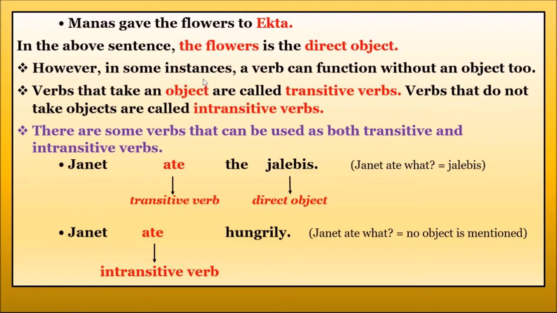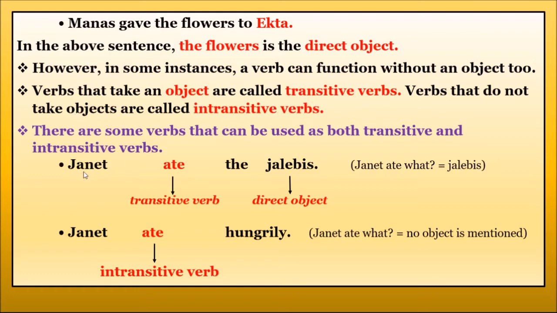Now here are the examples for direct and indirect objects. Verbs that take an object are called transitive verbs. Verbs that do not take objects are called intransitive verbs. So verbs are action verbs. The action verb which is related to an object becomes the transitive verb. But the verbs which do not take an object are called intransitive verbs.